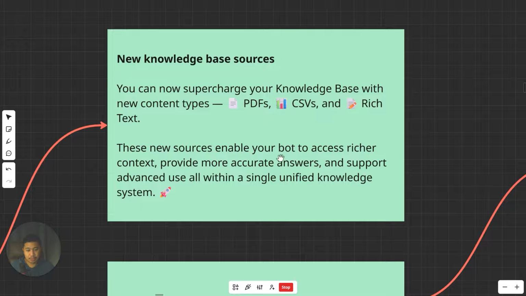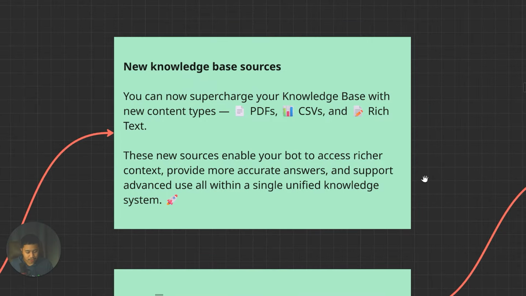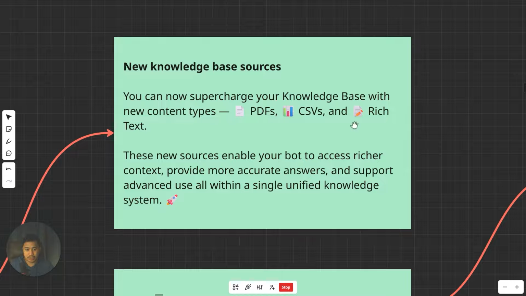These new sources enable your bot to access richer content, provide more accurate answers, and support advanced use, all within a single unified knowledge system. Before kasi you're not able to add these types of files, PDF files, CSV files, and rich text files. It was just a Google document na pwede mong i-add or a website URL.